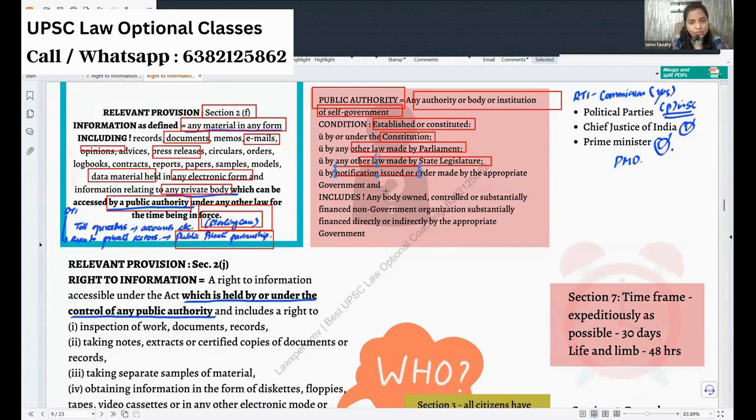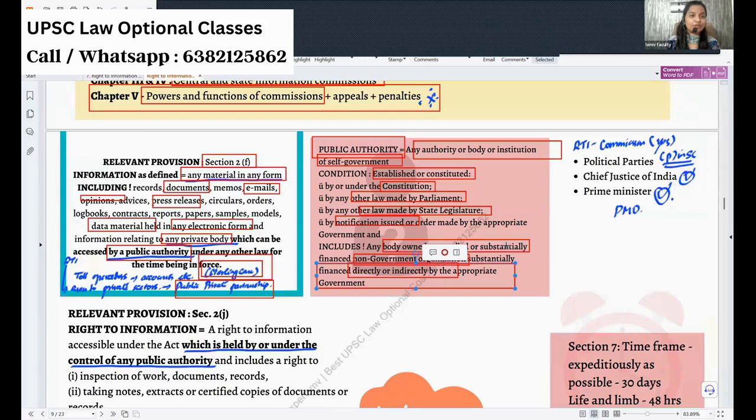And it includes any body owned, controlled, or substantially financed, even non-governmental organizations substantially financed directly or indirectly by the appropriate government. So this public authority has something closely related with the definition of state under Article 12.